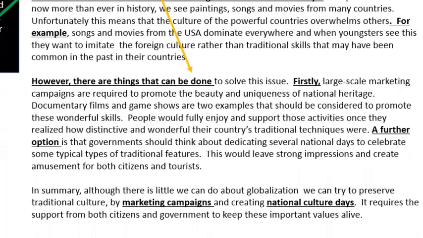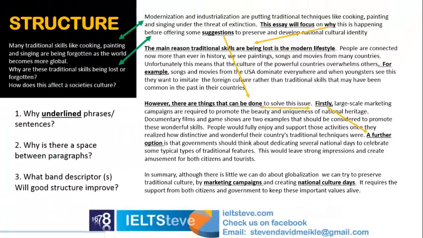The next sentence, however, there are things that can be done. That's a topic sentence. The word however links back to the previous paragraph where they talked about problems, the problem of the skills being lost. And then there are things with an S that can be done. So we have firstly, and then we have further. So it's connecting and telling the reader what's coming up within those parts of the paragraph.